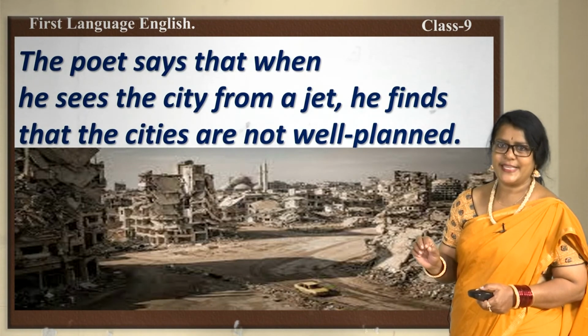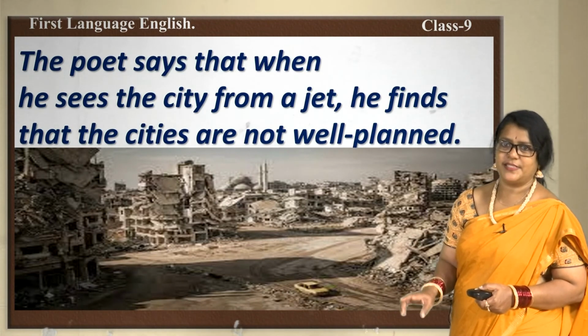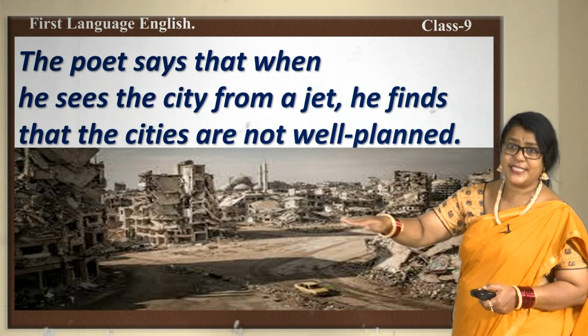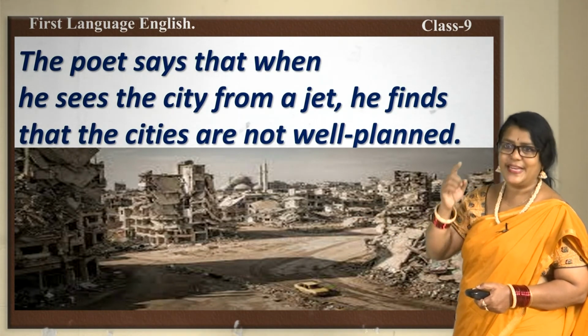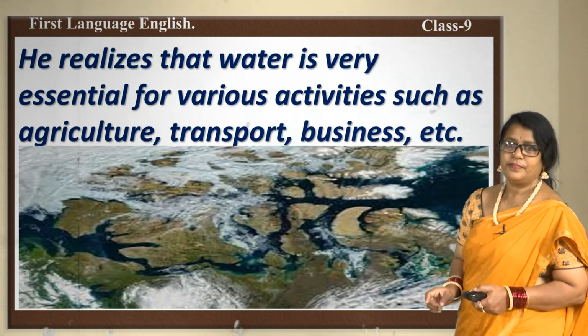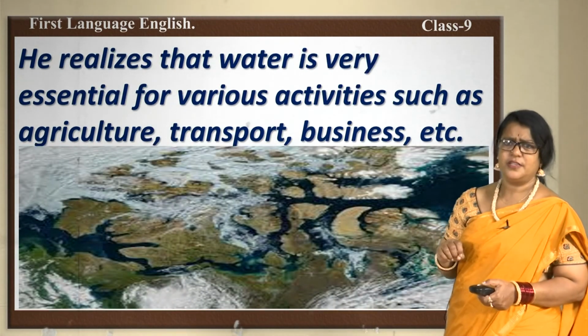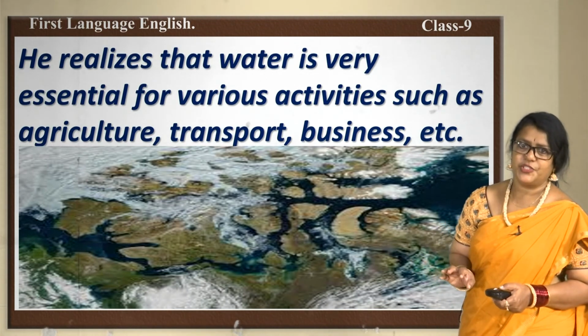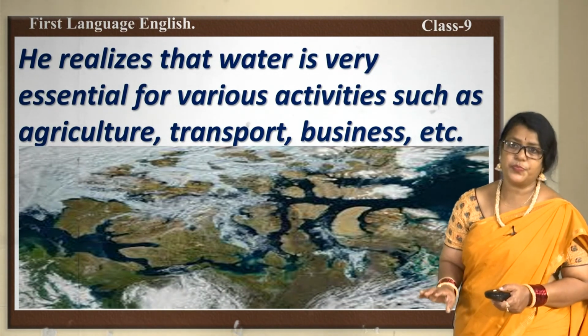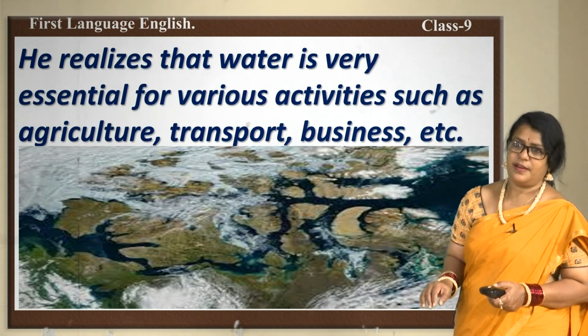The poet says that when he sees the city from the jet, he finds that the cities are not well planned. He realizes that water is very essential for various activities such as agriculture, transport, business, etc.